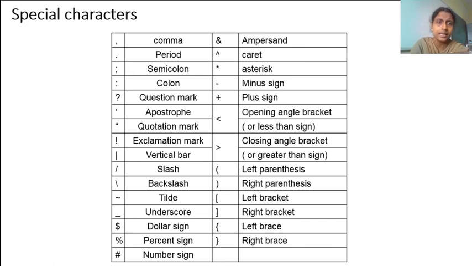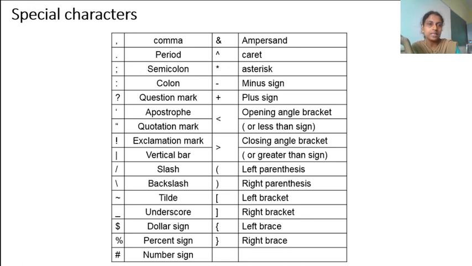When they ask what is the C character set, you have to write the possible C characters. The C character sets are letters, uppercase A to Z, lowercase a to z, then digits, numbers between 0 to 9, then special characters, mention a few of the special characters given in this chart, and last is white spaces. If you write these 4 points, 5 marks will be given. This is about the C character set.